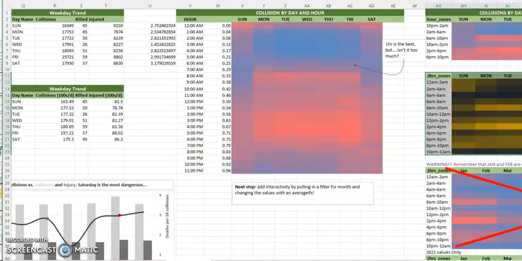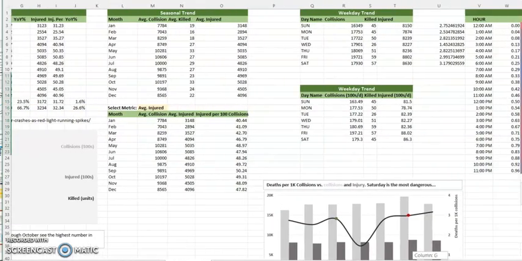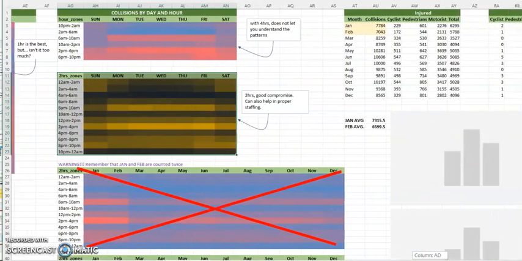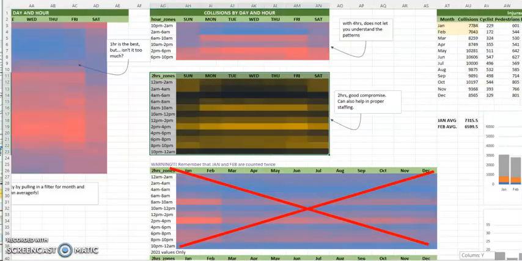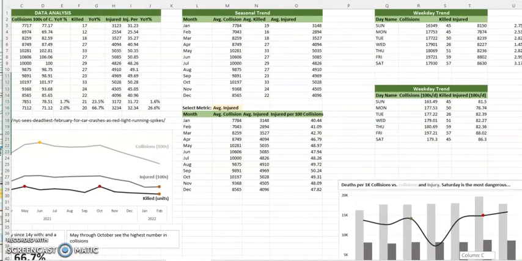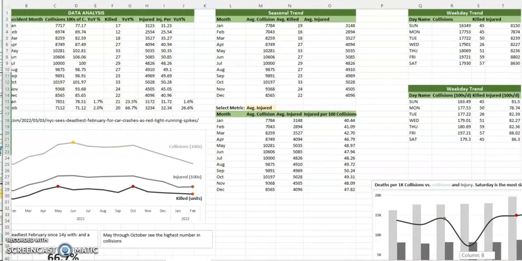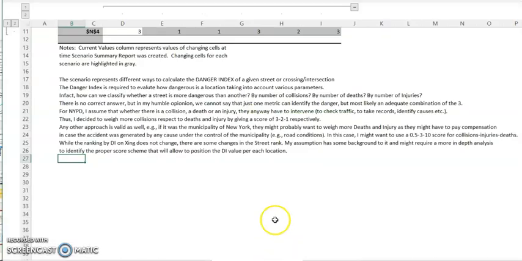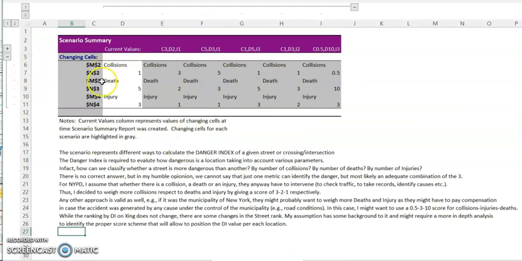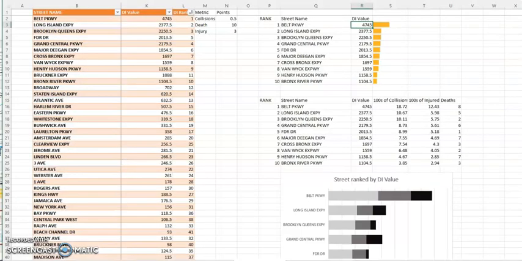I have the seasonality, where you can see also I'm showing the thought process, which is of course in continuous development until you can find the last or best approach that you decide. This is the scenario manager for the danger index. So of course you can create different scenarios according to your specific quest.